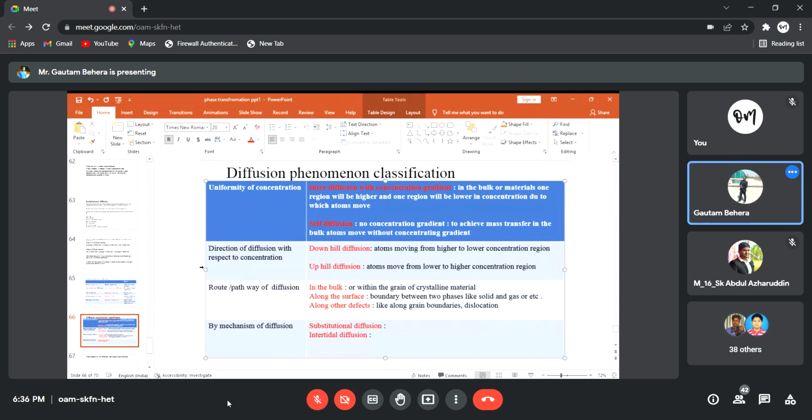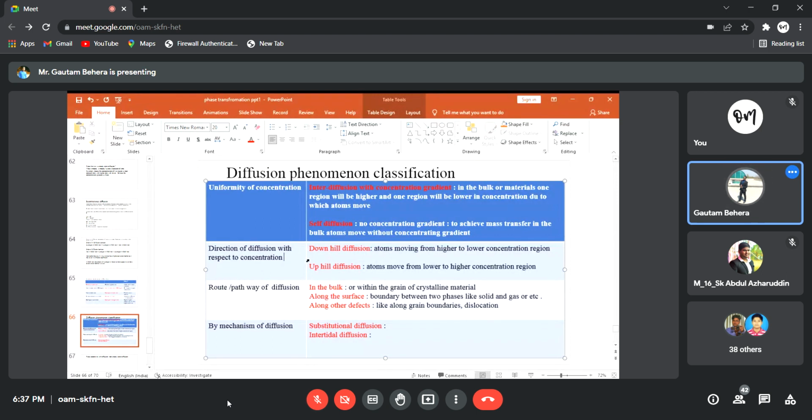Okay. The next one is direction of diffusion with respect to concentration. This is very interesting, you have to remember. So what is the direction of diffusion? One is called downhill diffusion, one is called uphill diffusion. Downhill diffusion is very simple. Downhill means the atoms will move from higher concentration region to lower concentration region.